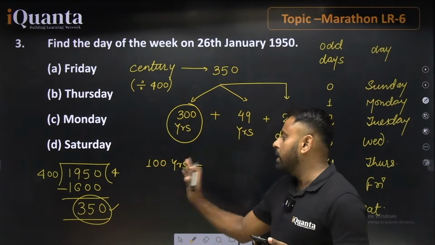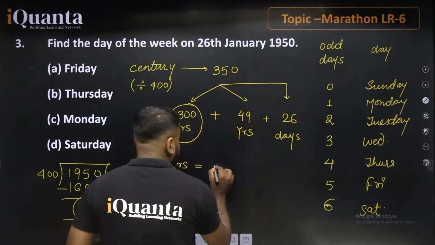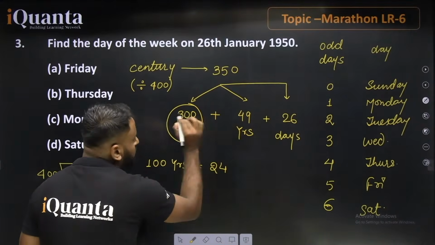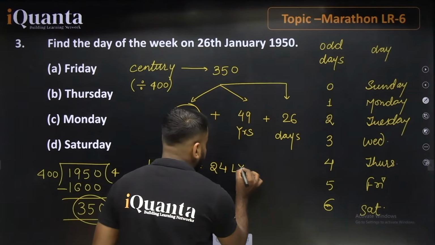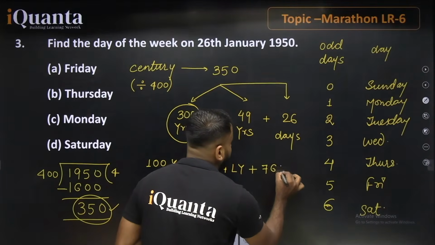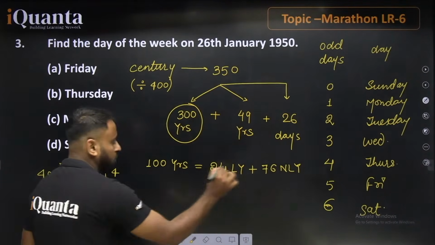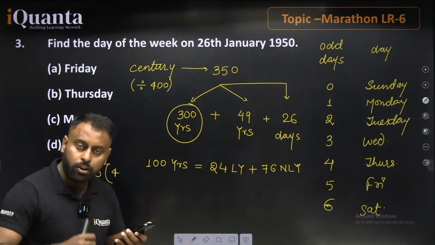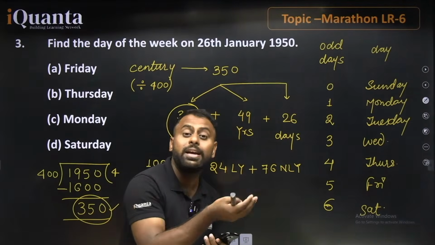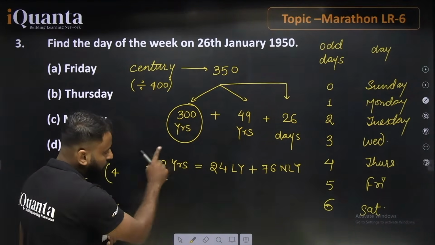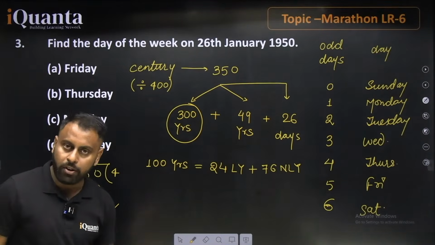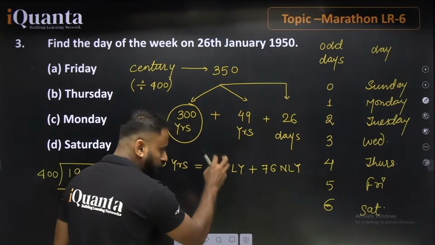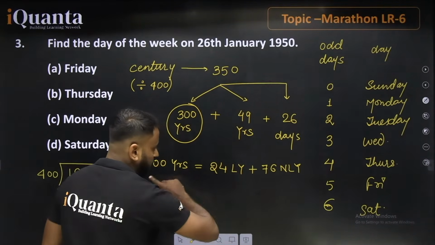So let's talk about this 100 years. What happens? We will just get 24 leap years, plus we have 76 non-leap years in this 100 years. How? Because we know that 25 4s are 100. But 25 4s are 100 means the 25th one will not be a leap year, because this 100 is not completely divisible by 400. So we are getting 24 leap years, and after that we have 76 non-leap years.